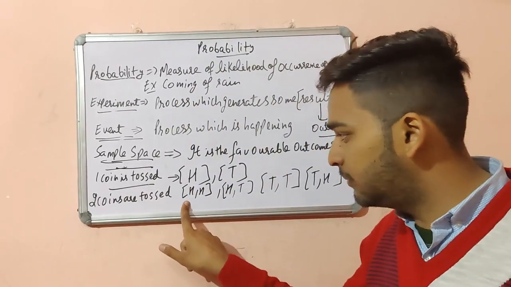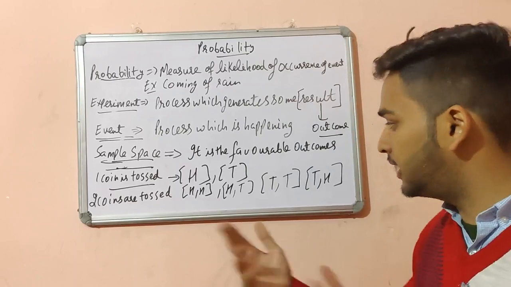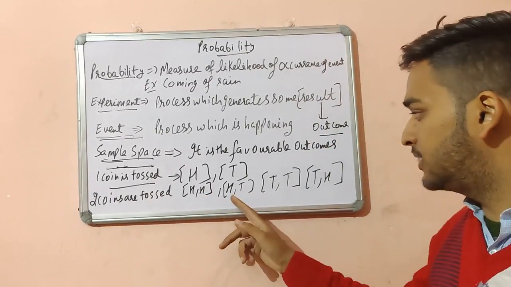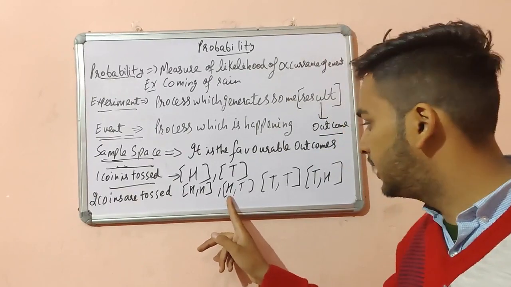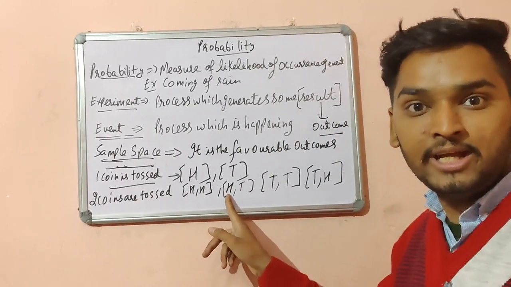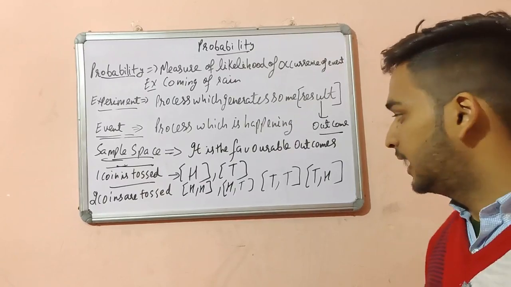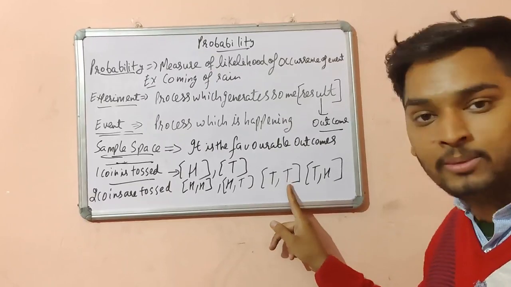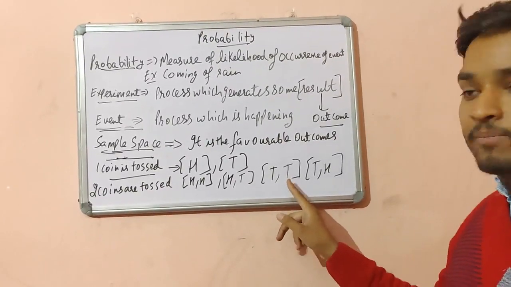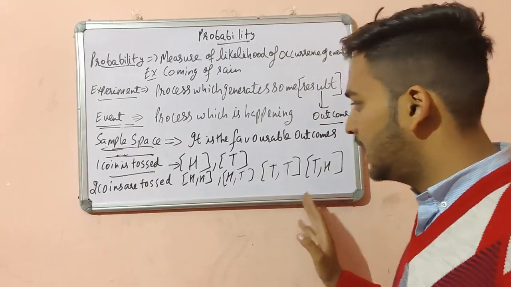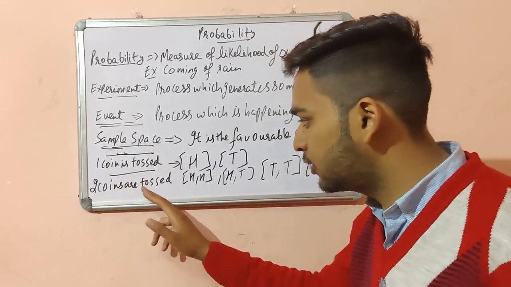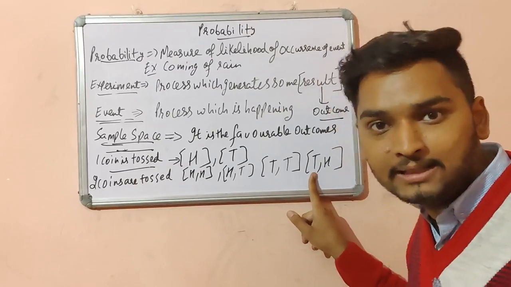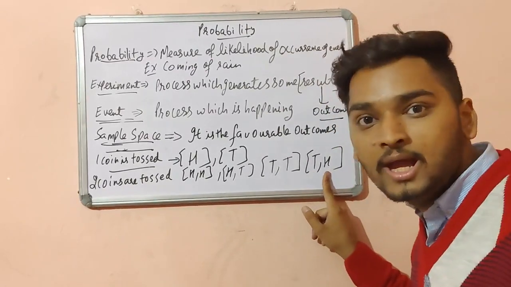On one coin it may be head, and on the other coin it may also be head. Another: on one coin head, and on the other tails. Another: on the first coin tails, and on the second coin tails. The last one: on the first coin tails, and on the other coin head.